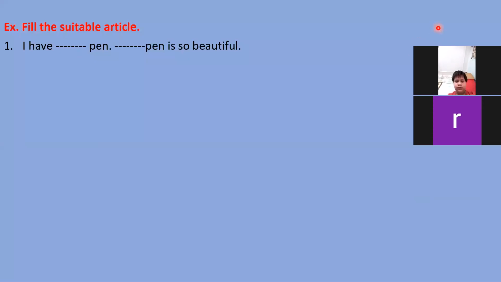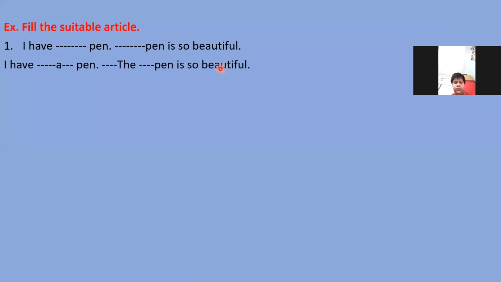Okay, now please tell me what can be the answer here. Articles a, an, or the you have to fill here. I have a pen. The pen is so beautiful. Dear students, the answer is absolutely right. In the first fill up, we need to fill a, means I have a pen. The pen is so beautiful. Yes, very good, right answer. After giving the answer, please mute yourself and stop the video.